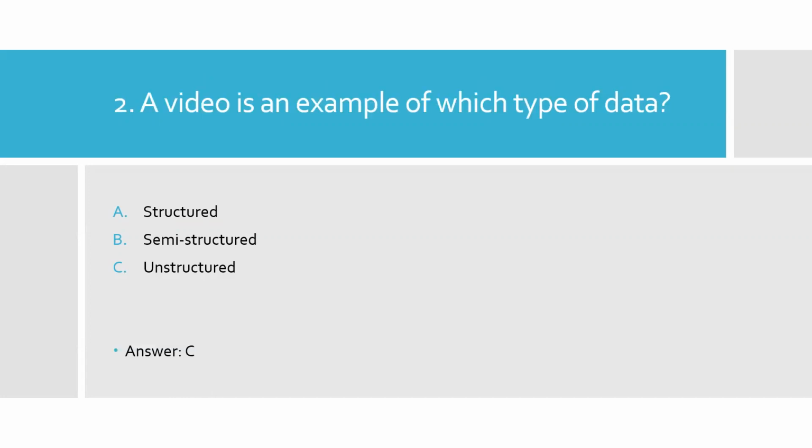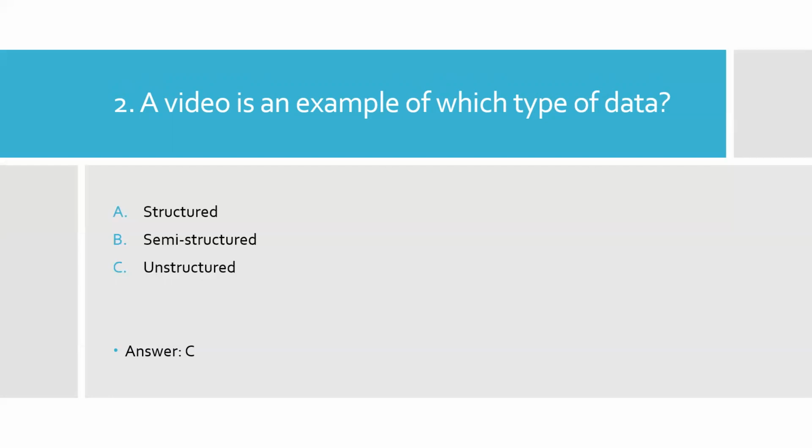A video is an example of which type of data? A. Structured, B. Semi-structured, C. Unstructured. We just discussed what a semi-structured data file looks like, for example a JSON format file.